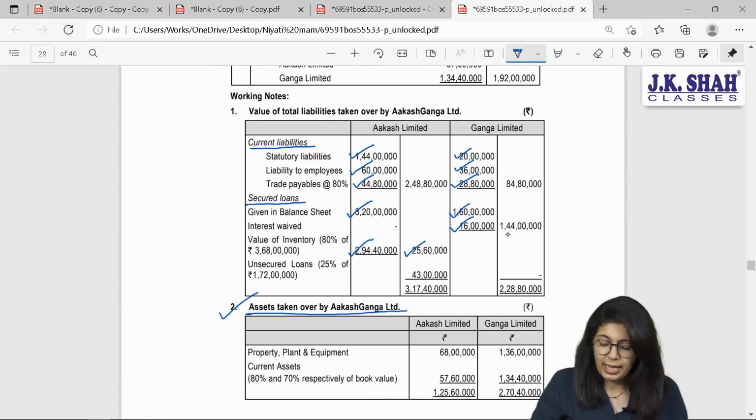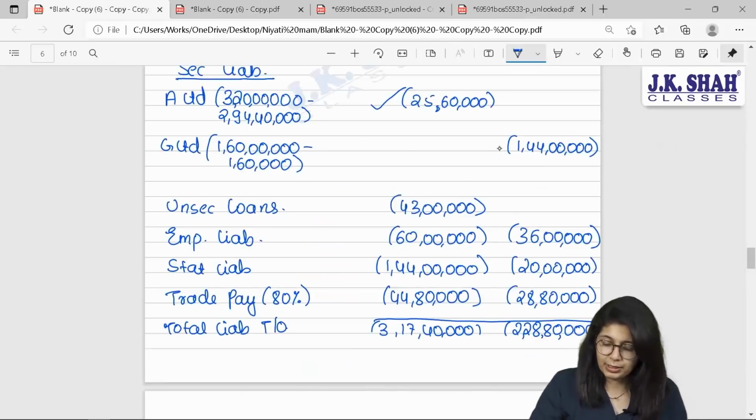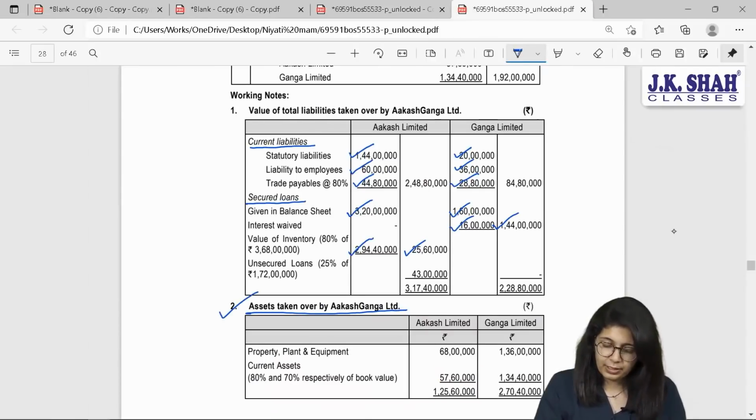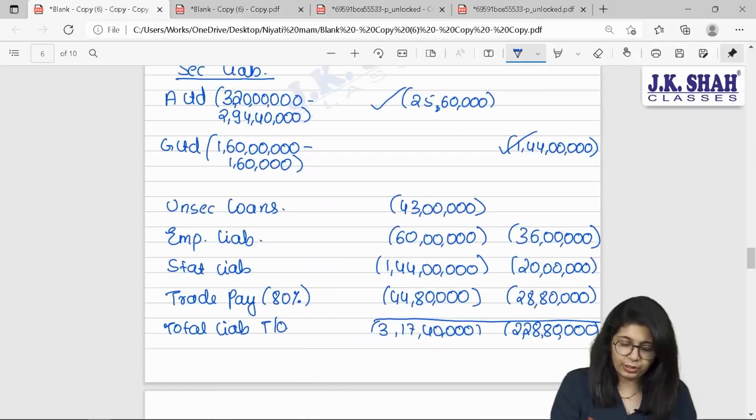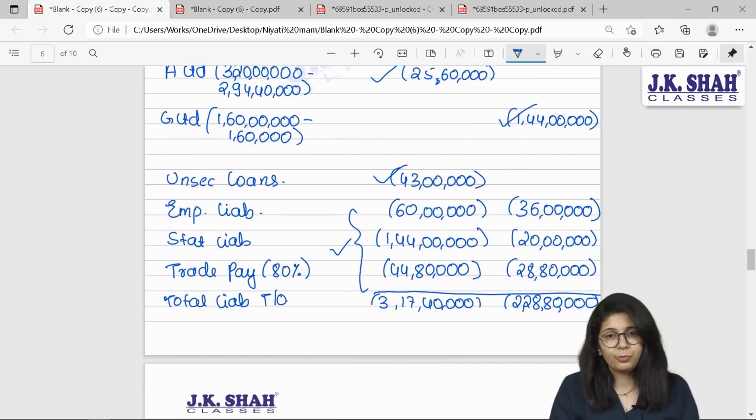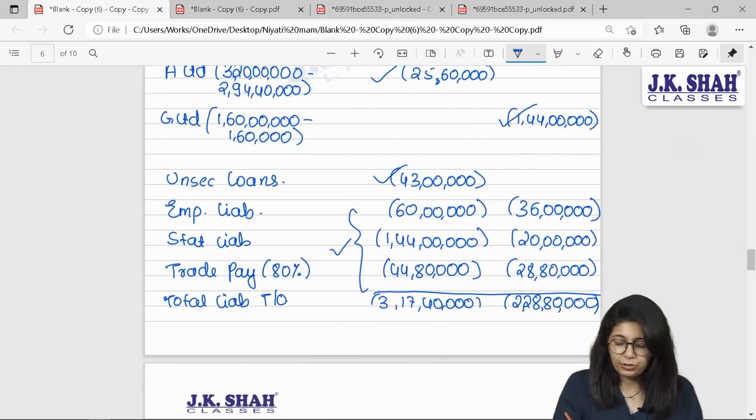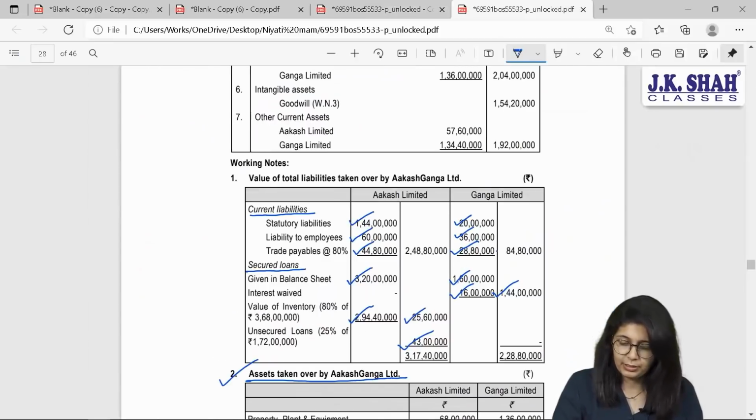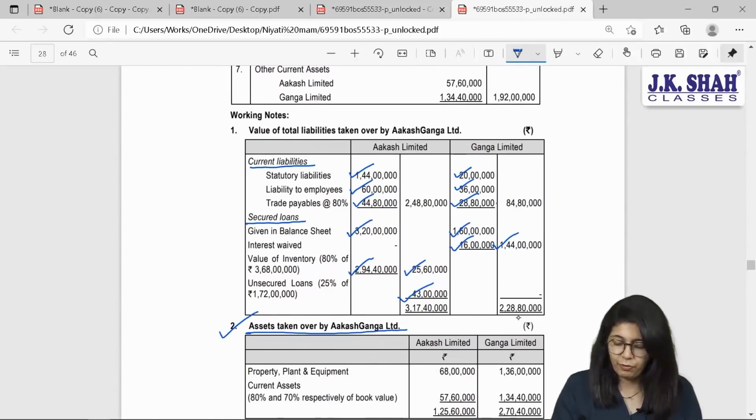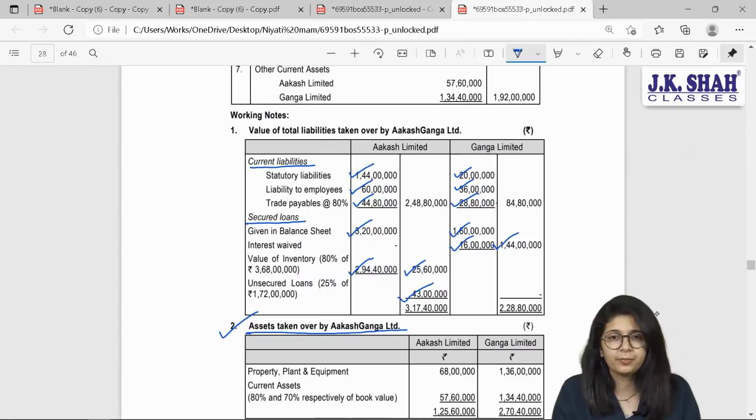1 crore 60 lakh minus 16 lakhs is 144 in case of Ganga. Same is considered by us, 144 in case of Ganga. Next, 43 lakhs in case of unsecured loans and 43 lakhs in case of unsecured loans. We have also done. These three were taken first. So basically, these are the total values 317, 40 and 228. Correct, beta? Here is your answer. 317, 40 and 228, 800.